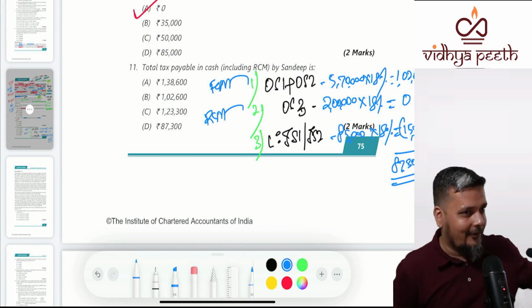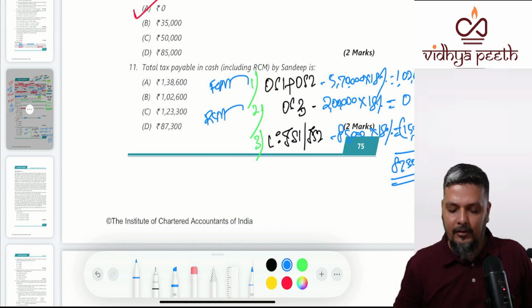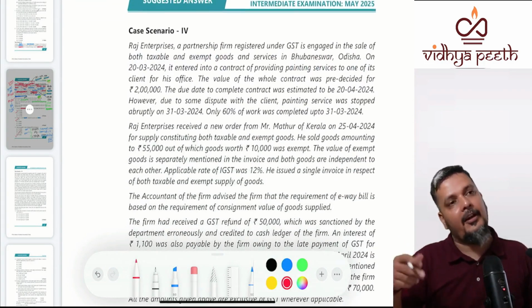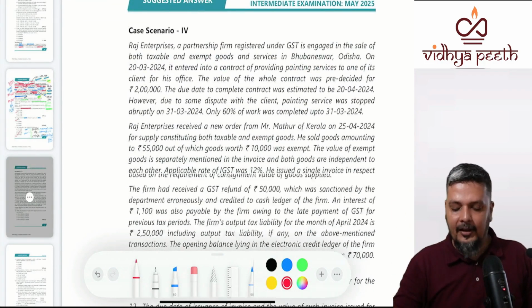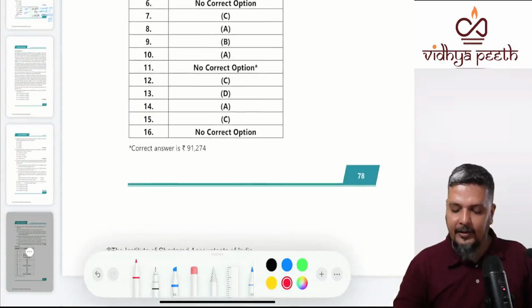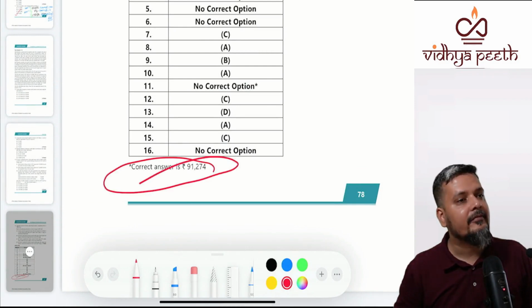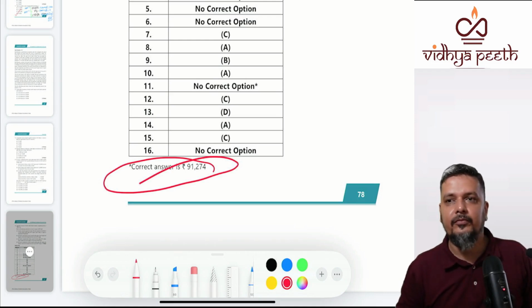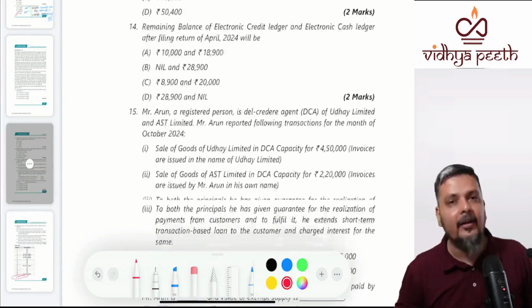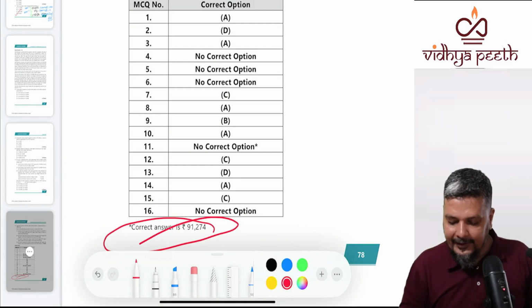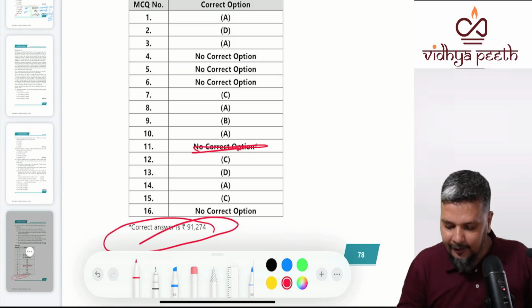You will get one of the 4 options. You will get one of the 4 options, but I don't know why ICA said that none of the options is right. No, ICA makes a mistake in this question paper. Even in the next question paper that we are going to discuss, it made a mistake. Here it made 2 mistakes. Rather, one genuine mistake where it said it is not a correct option and it gave an answer of 91, which is no, because rates are very clear, values were very clear. So here, this answer given by ICA, it said no correct option, but actually what was the correct option?